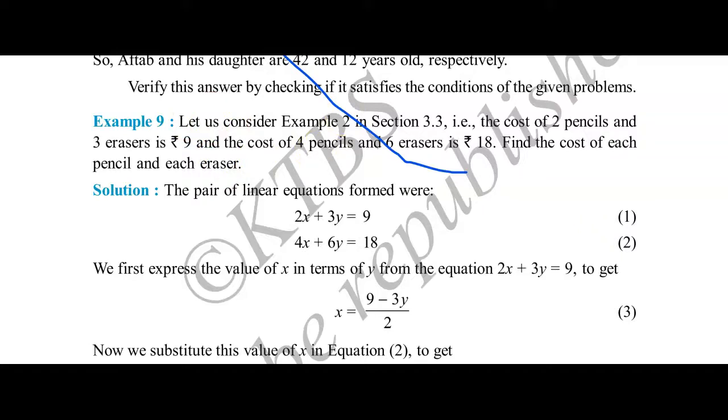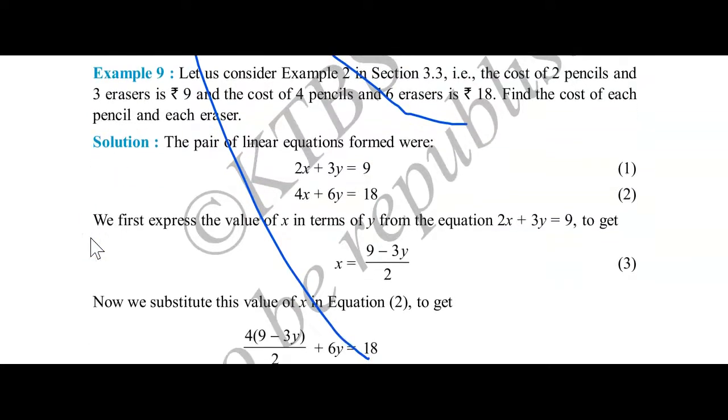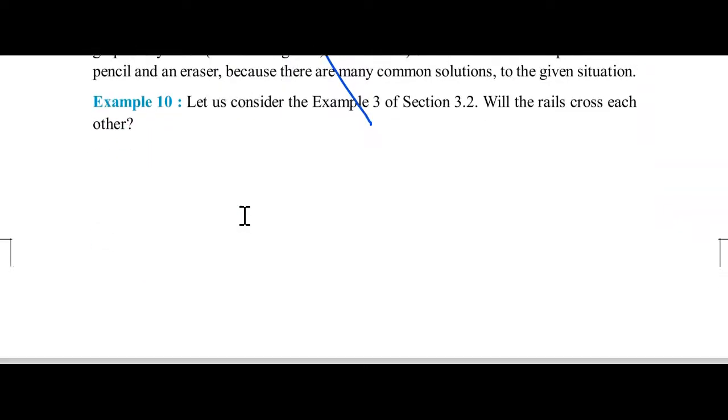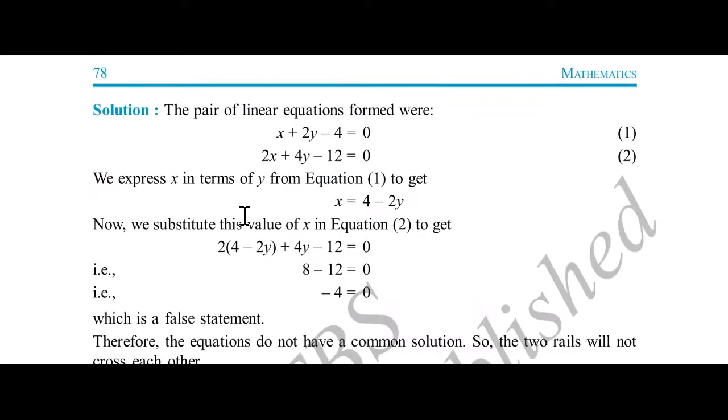Got it? It's not compulsory that this question should not be asked, because to solve linear equations we have various methods. We have many methods to solve a question, but the board is telling you that you do not need to solve using the substitution method, but you can solve using the elimination method. Got it? Same questions you can try. Once again I am repeating, same questions you can solve by using elimination method, because according to your given syllabus these methods have got deleted.